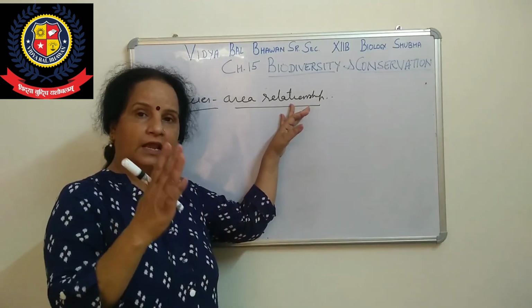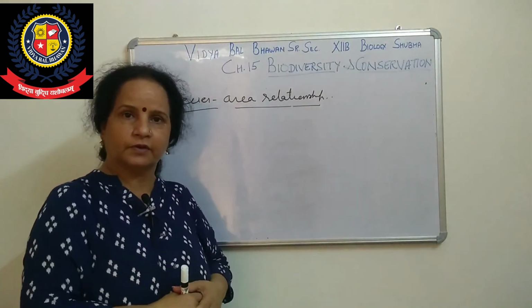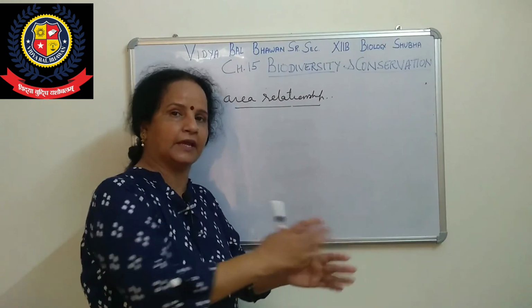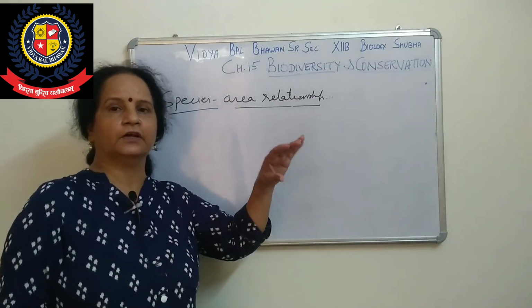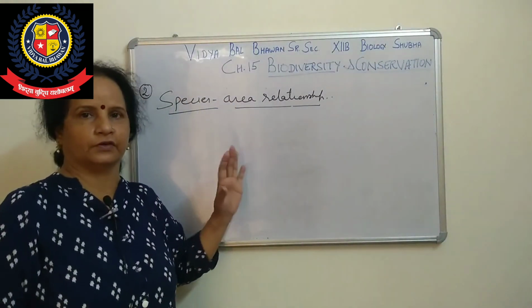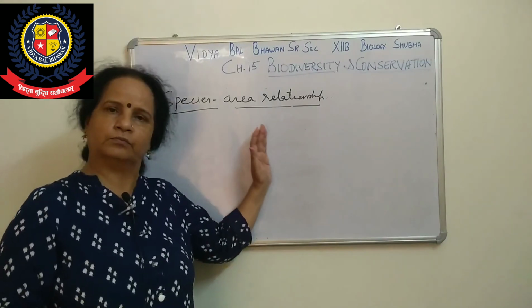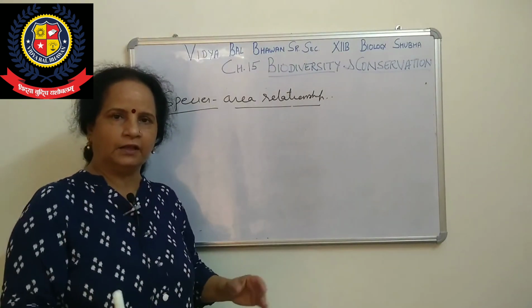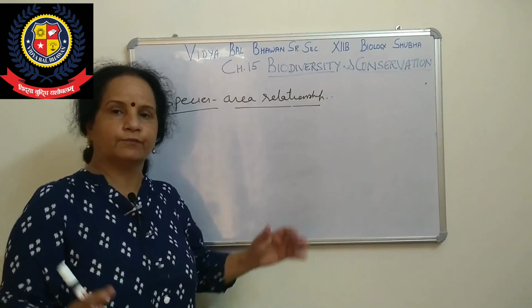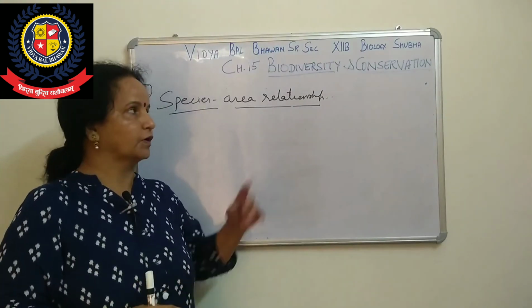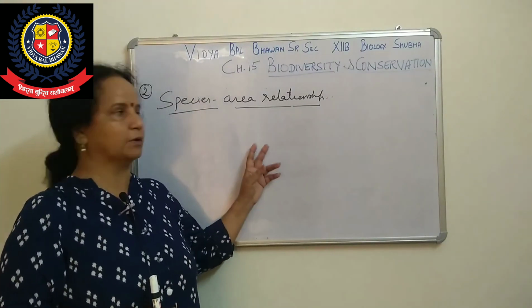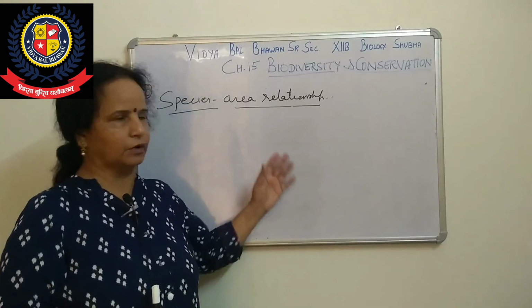The richness of species is directly proportional to area. Both move side by side. If less area, less species; if more area, more species. One graph and one formula is also given by Humboldt. We will do that in the next session.